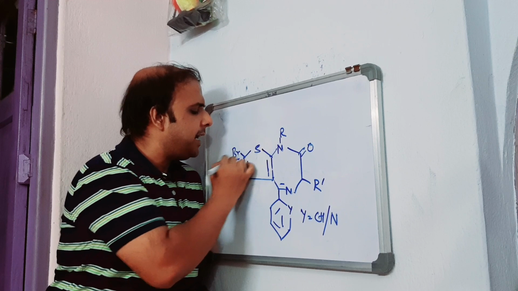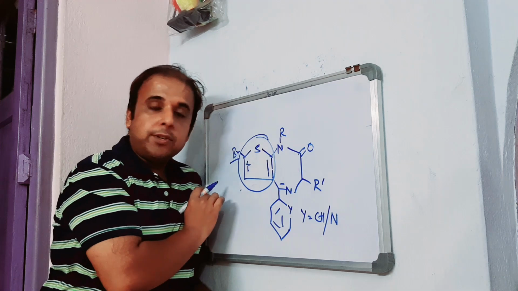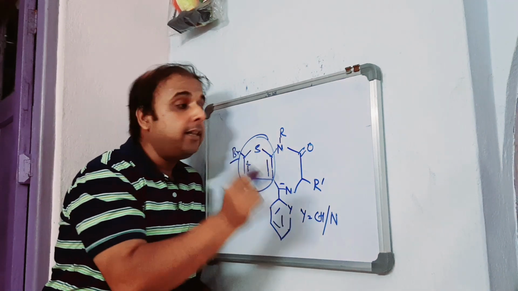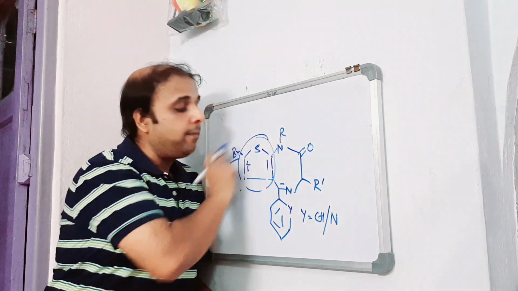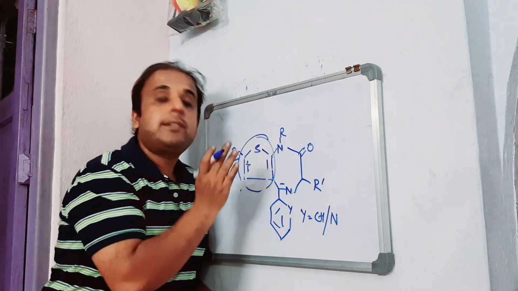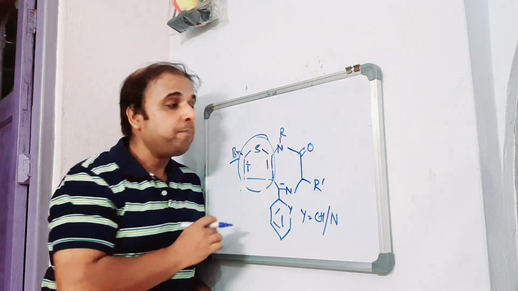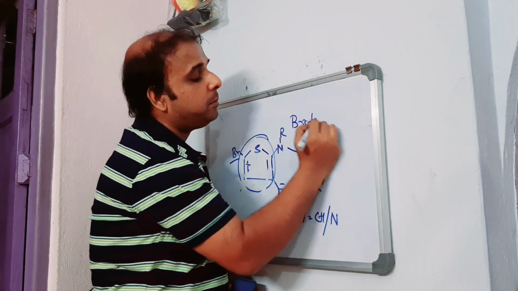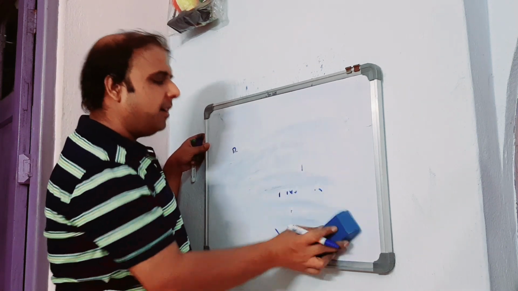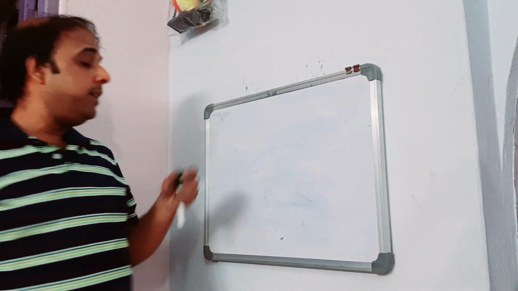This is the area where the bromine is there, but we are least concerned about the bromine. We are concerned about this particular modification. Earlier it was benzene, now the same benzene has been replaced with a thiophene, and then also we have got the activity. That means the CNS depressant effect prevails the moment you replace benzene with some other heteroaromatic such as thiophene. The example is brotizolam. Now we are left with just the final one: fusion with heteroaromatic.